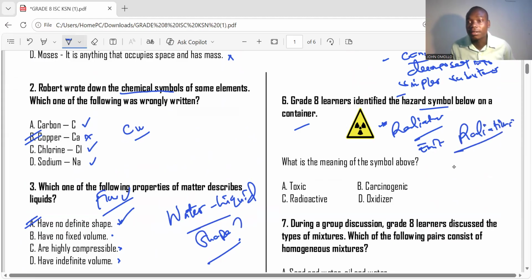Radiations are very dangerous. They can even cause cancer, these radiations. Those rays they emit can even cause cancer, aside from being carcinogenic. So that substance is not toxic, it is not carcinogenic, it is not an oxidizer, but rather it is a radioactive substance.